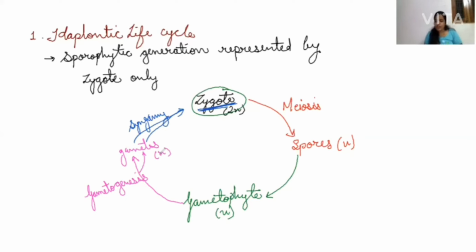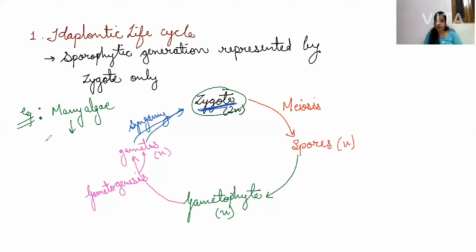Now, there is no free living sporophyte found in this haplontic life cycle. The zygote is going to be dependent on the parent gametophyte, so no free living sporophytes are there. Examples are important, so let's see the examples now. Various algae are going to have this haplontic life cycle, and in many algae we have some standard examples on which questions are asked.